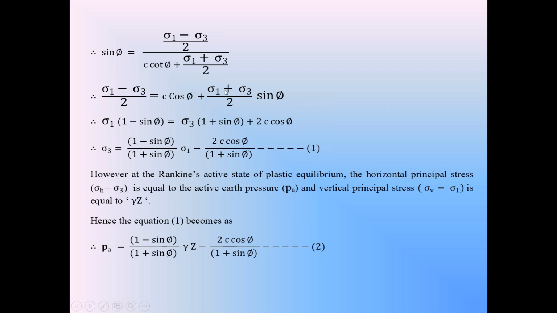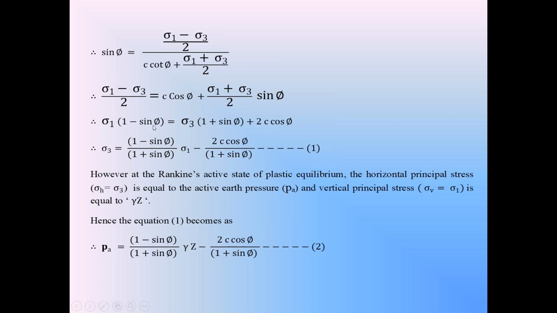Bring the sigma 1 terms on one side. Here we have sigma 1 sin phi on the right side, whereas on the left side we have plus sigma 1. Bring that plus sigma 1 to the right side, minus sigma 1. So on the right side, it is sigma 1 into (1 minus sin phi). Here sigma 1 is positive on the left side, and on the right side it is sigma 1 sin phi. Bring that sigma 1 sin phi to the left side, and now on the left side it is sigma 1 minus sigma 1 sin phi.